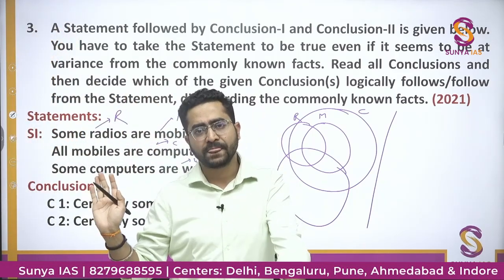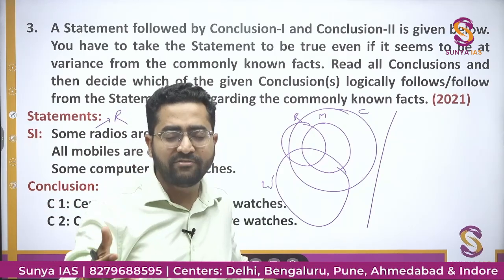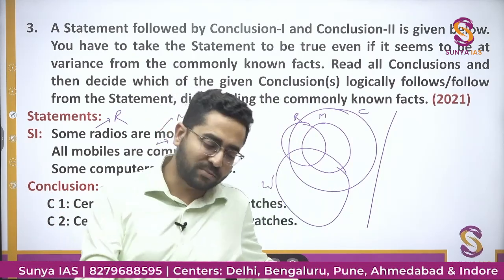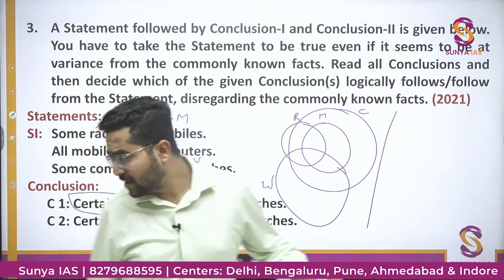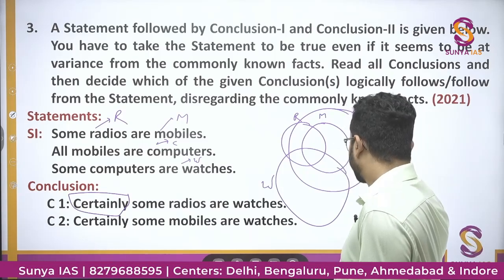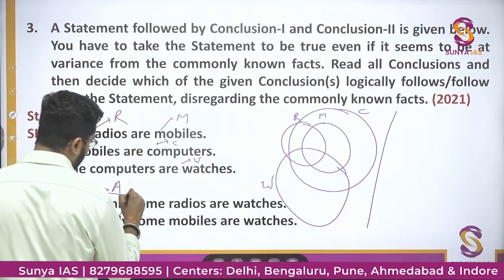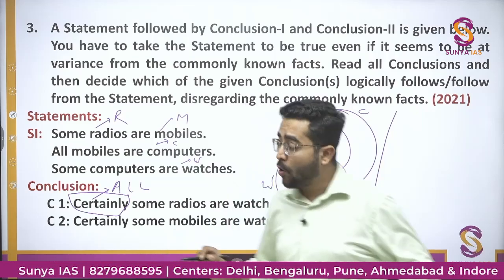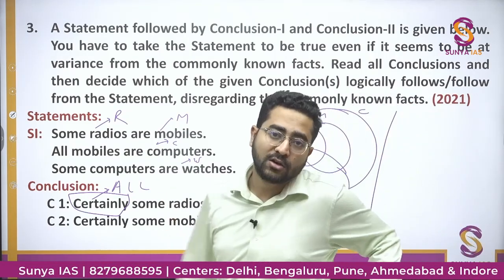You will see the option. If it is wrong, it is wrong. If it is correct, it is correct, because it is getting correct in the first diagram, in one diagram. Others में गलत भी तो भी कोई बात नहीं, because certainly is not given. In one of the possibilities, this option is right. But when this word certainly is given, this word is having a lot of weightage. When they have given the word certainly, then what you will do? You need to check for all the possibilities, and you need to check whether this statement holds true in all the possible Venn diagrams. Then only you can say this statement is correct or wrong.